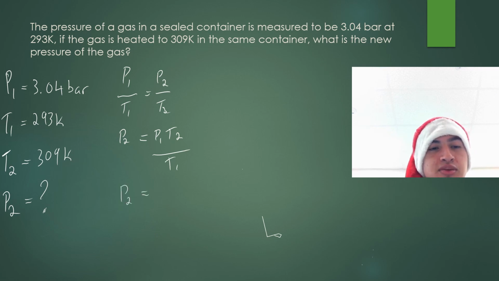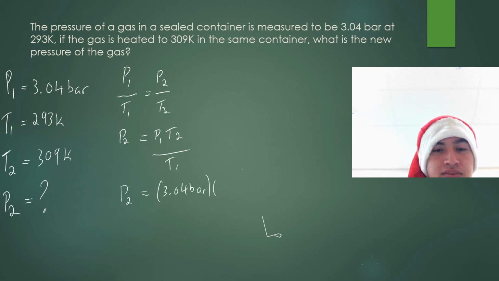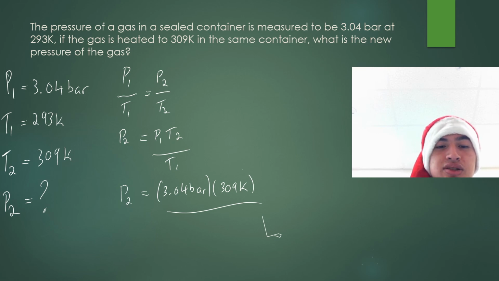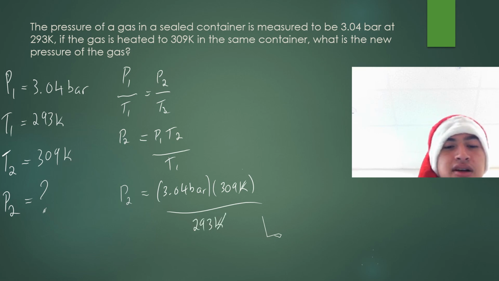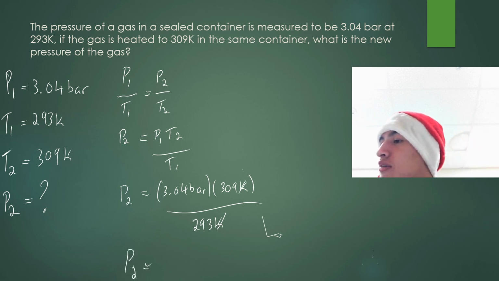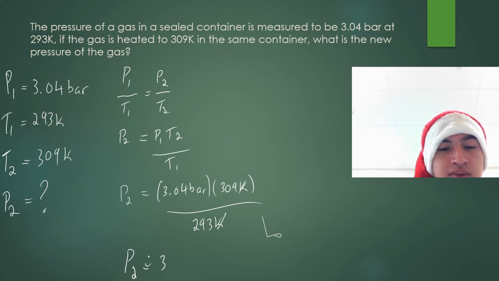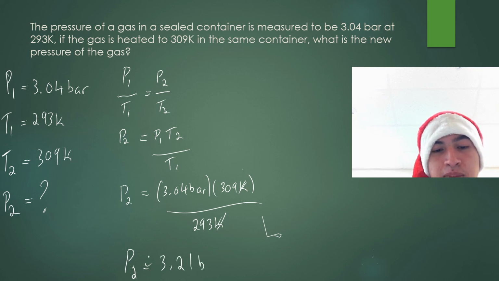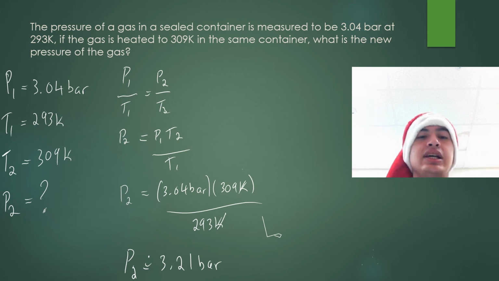P2 equals pressure 1, which is 3.04 bar, times temperature 2, which is 309 Kelvin, all over temperature 1, which is 293 Kelvin. The kelvins cancel out, and I'll plug that all into my calculator to get an answer of around 3.21 bar. Okay, the question doesn't ask me to put any specific pressure unit, so I'll leave it as bar.